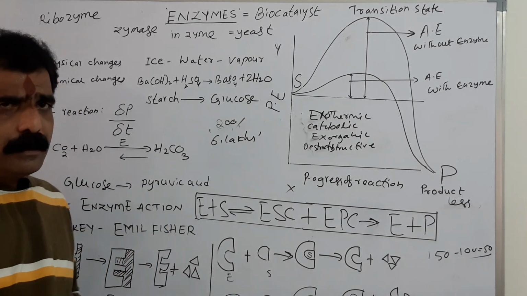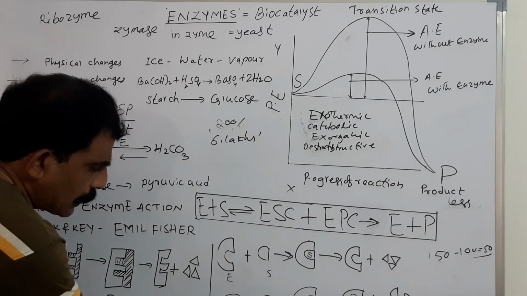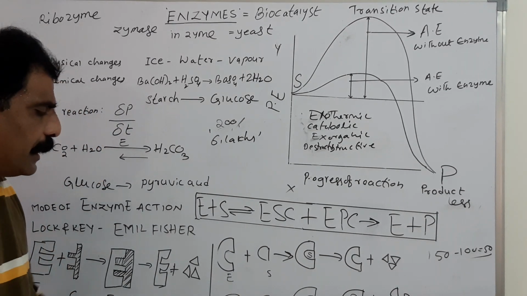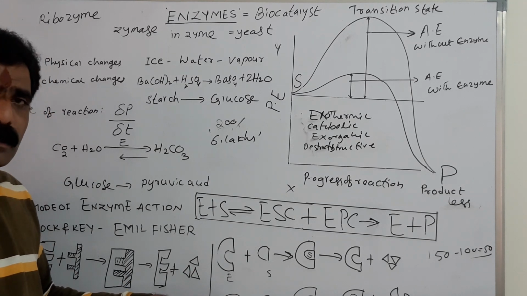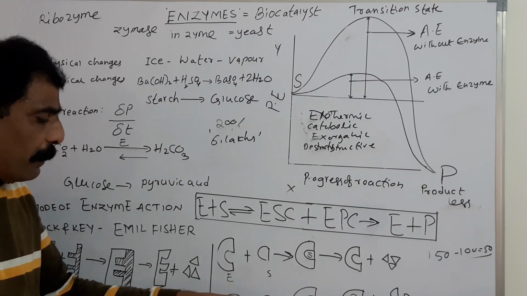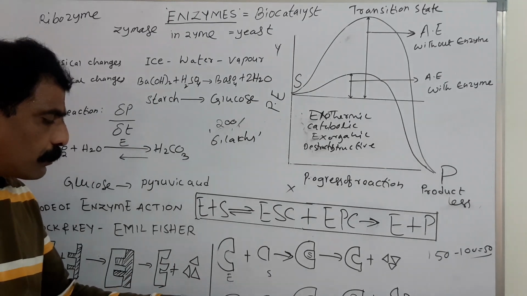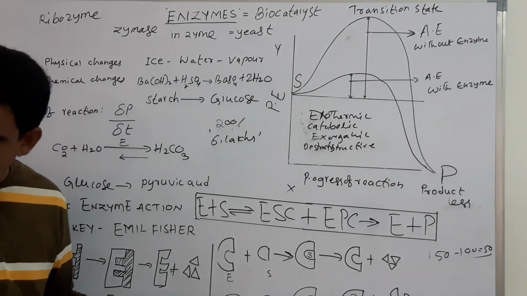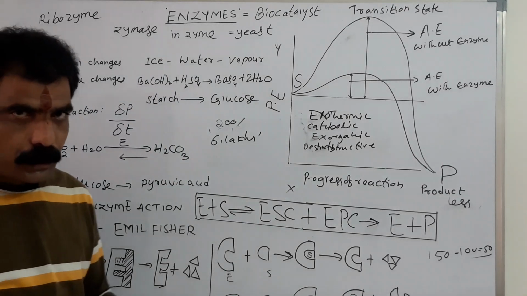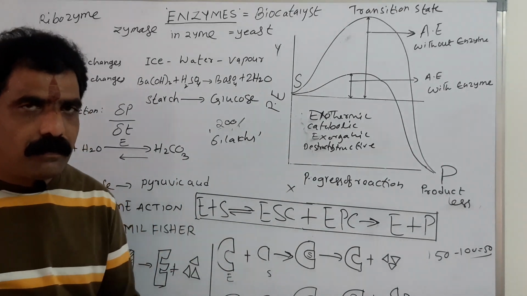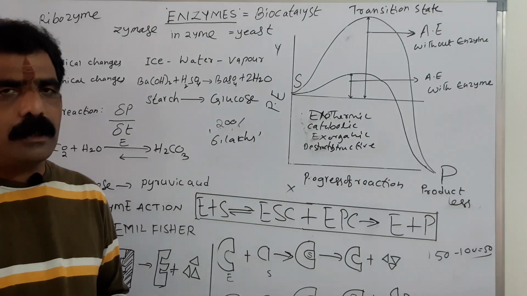Even so, the reaction takes place. How? This substrate molecule induces some conformational changes in the active site of the enzyme molecule. Depending on the configuration of the substrate molecule, the active site of the enzyme molecule undergoes some conformational changes to get a configuration which is similar to the substrate molecule.